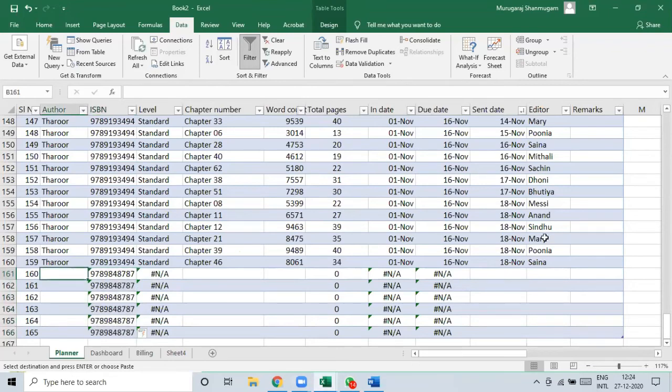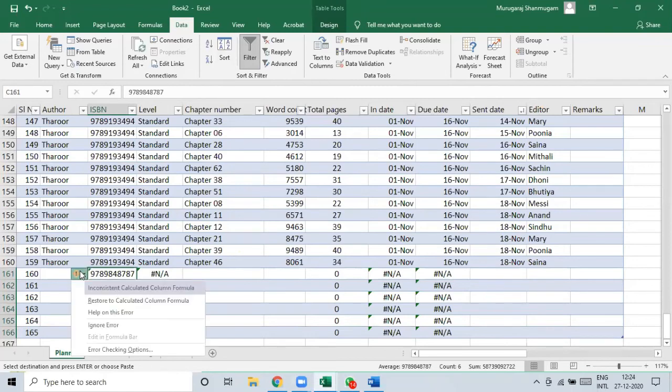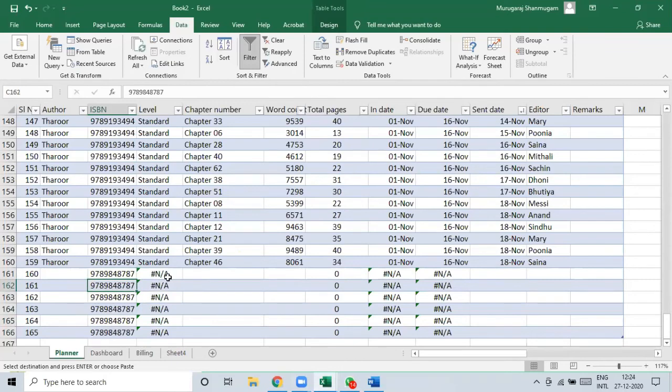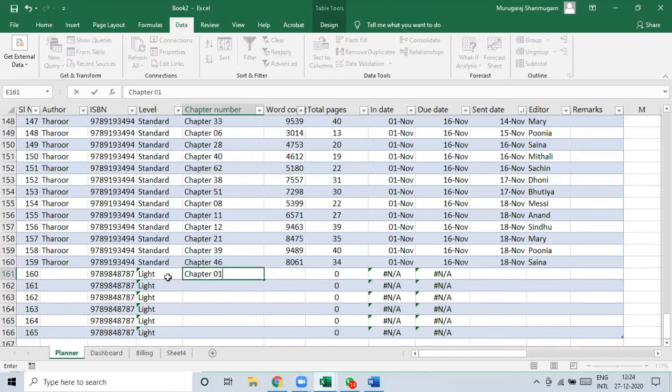The table is actually extended. Okay, and it also says that these numbers are stored as text, ignore error. Chapters is chapter 1, 2. Okay, so I'm not going to fill in all these details.